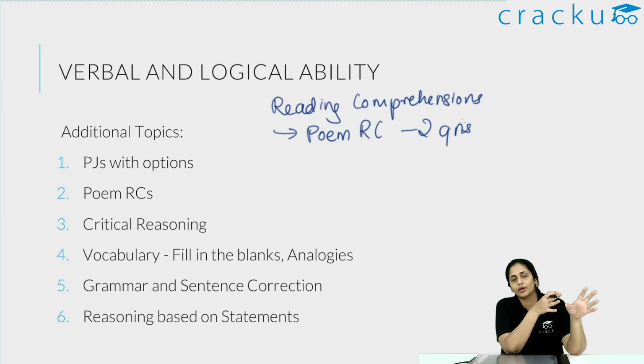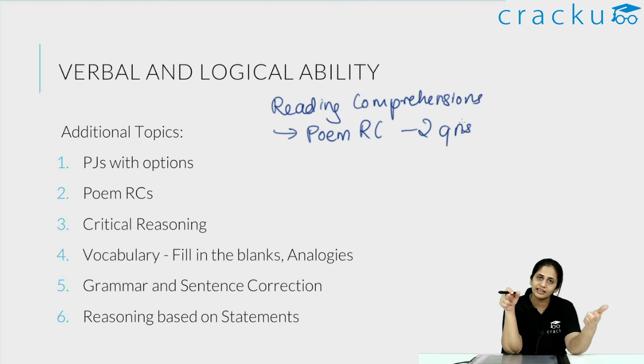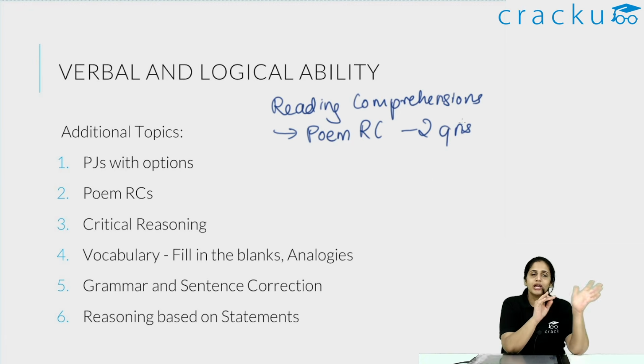So read the poem, go and read the options for the questions, and based on the options, go and reread the poem. That will give you a good understanding of what the poem is about. You have 5 options. 3 of the options about the topic of the poem would be obviously wrong, not in line at all with what is given in the poem.